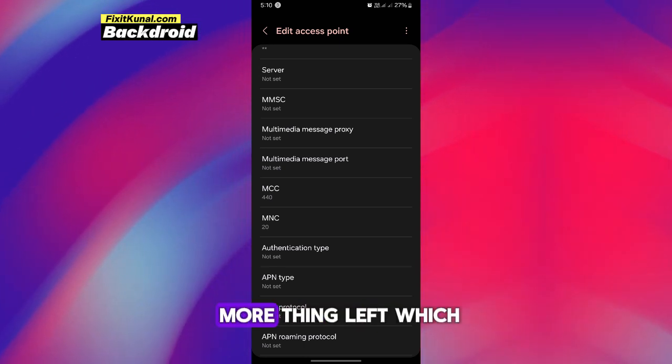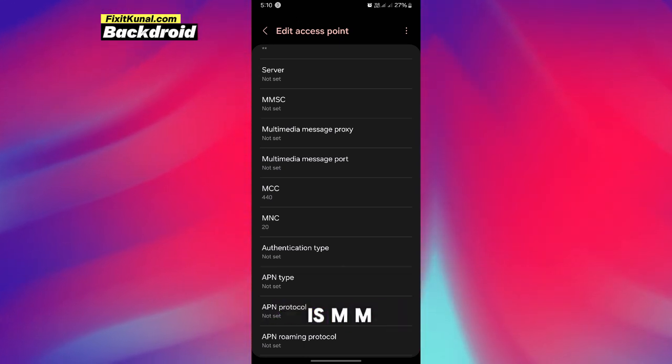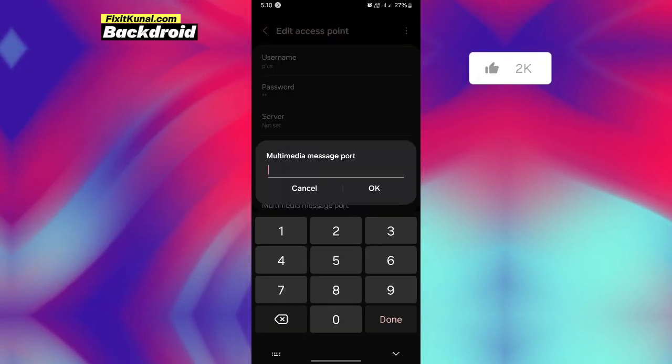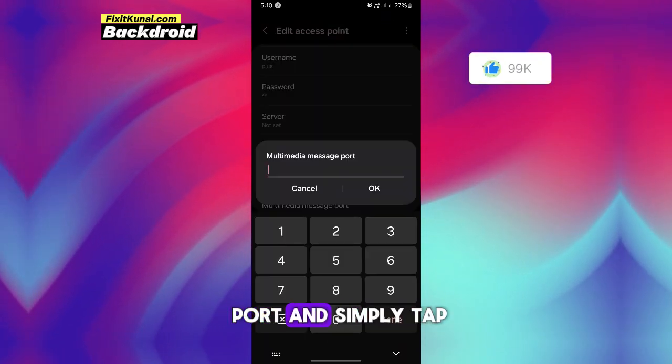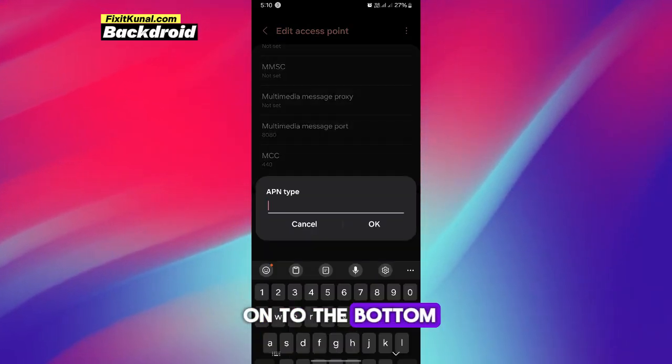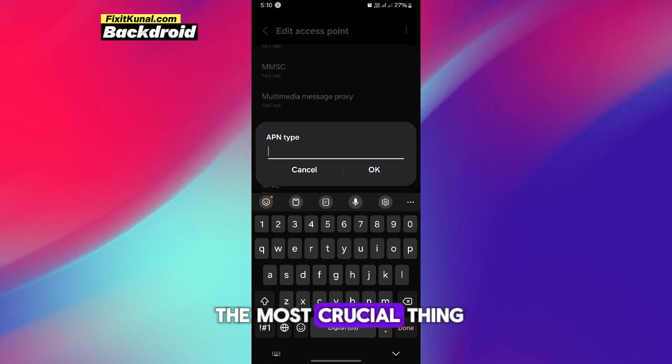Now there is one more thing left, which is the MMS port, basically the multimedia port, and simply enter 8080, tap on OK. Scroll down to the bottom, and here is the APN type, which is the most crucial thing.